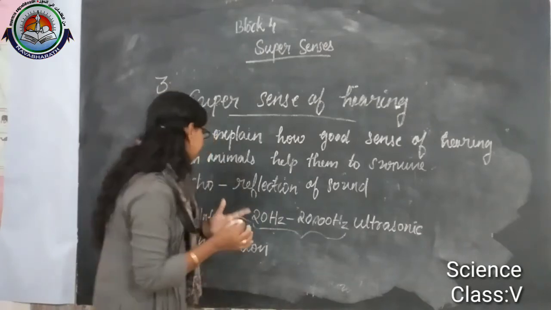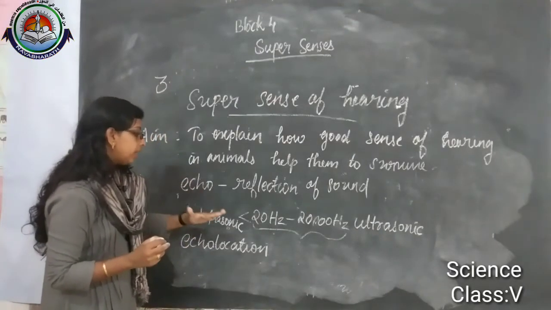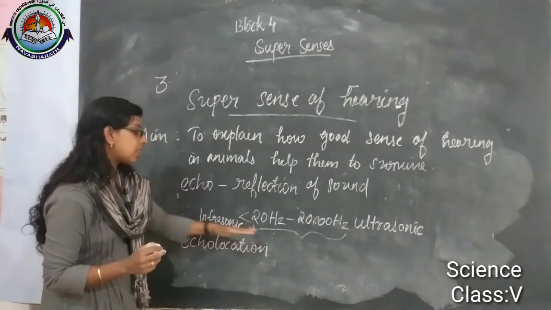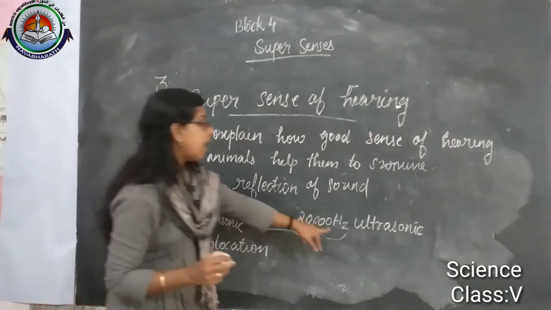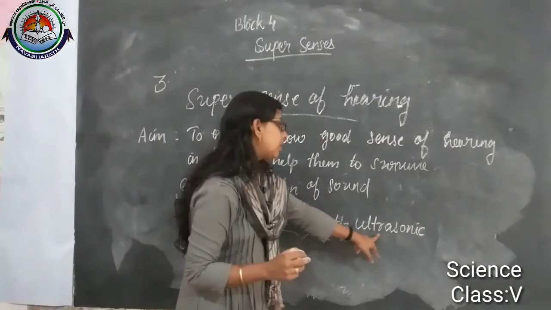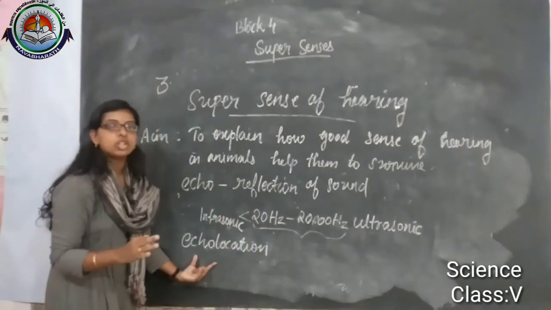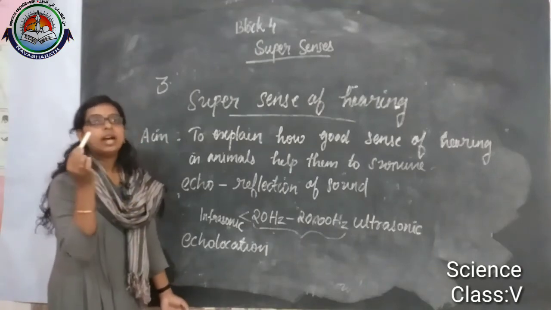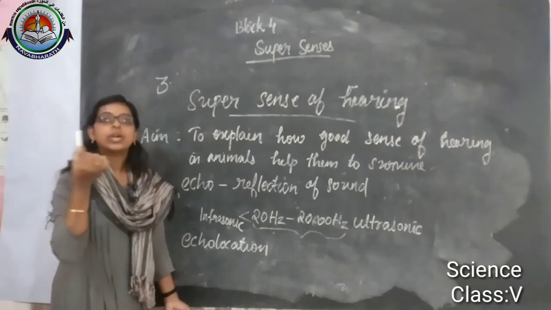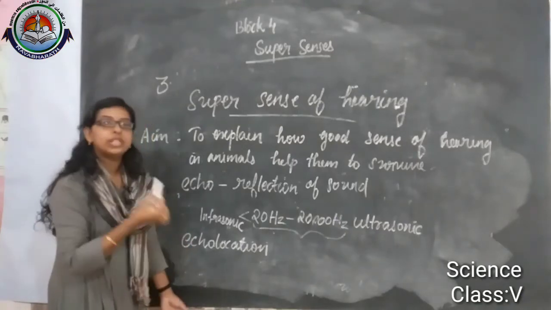So we can discuss infrasonic and ultrasonic. Sound less than 20 hertz is considered infrasonic, and more than 20,000 hertz is considered ultrasonic sound. Echolocation means that the animals can locate the path or locate the prey with the help of the echo.